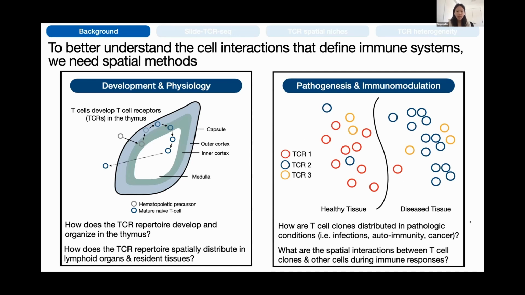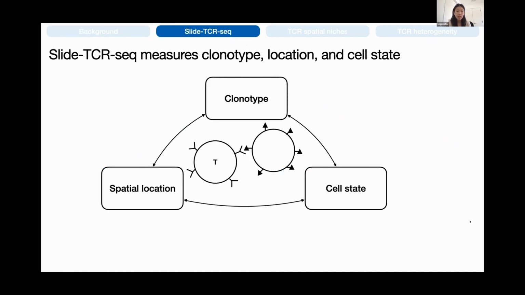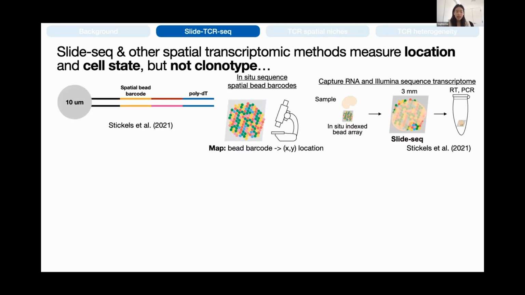immunotherapies. So to be able to answer those questions, we developed Slide-TCR-seq, which links clonotype, or the T-cell receptor sequence, spatial location, and the cell transcriptional state. So we started by looking at existing spatial transcriptomic methods, and I'll explain Slide-seq in detail, but the general principles apply across all spatial transcriptomic methods.